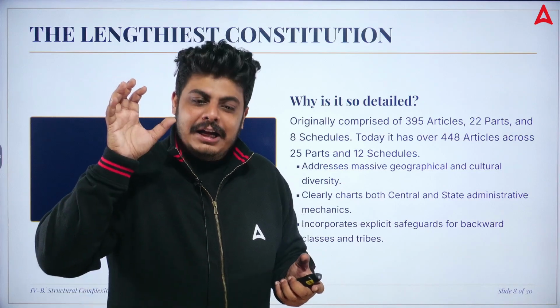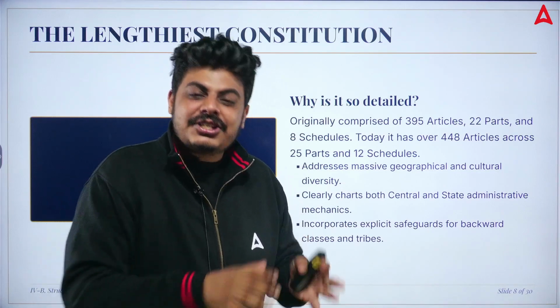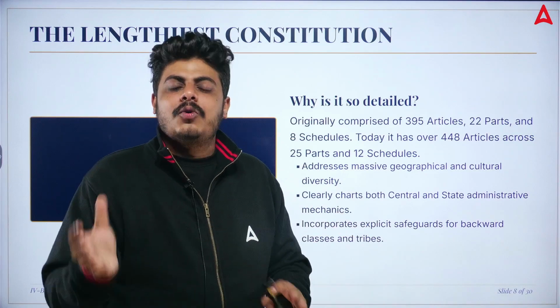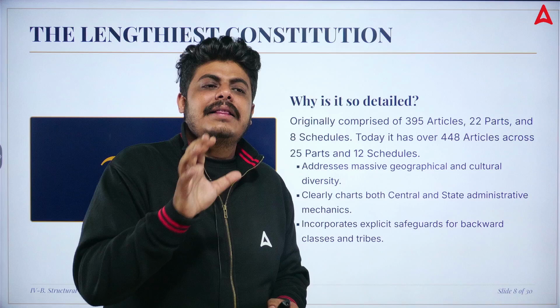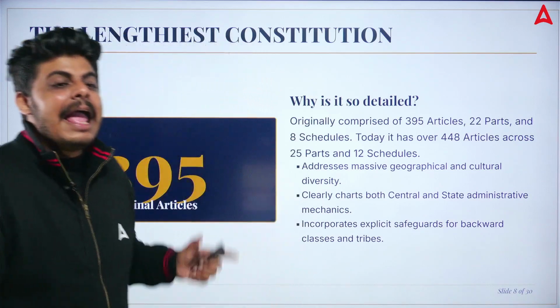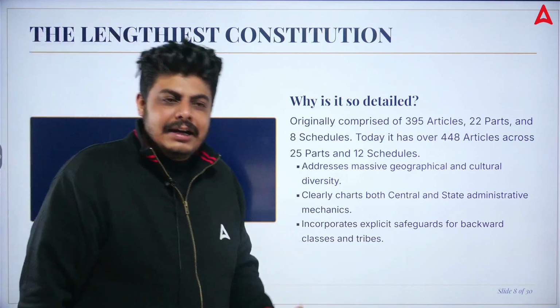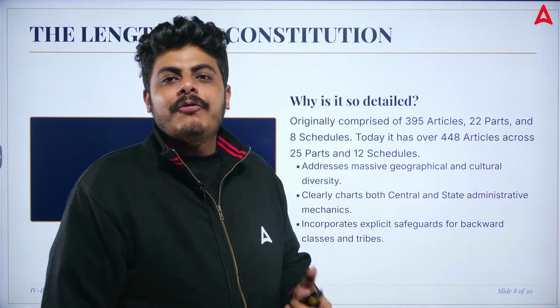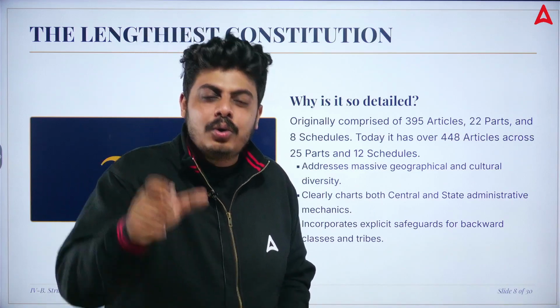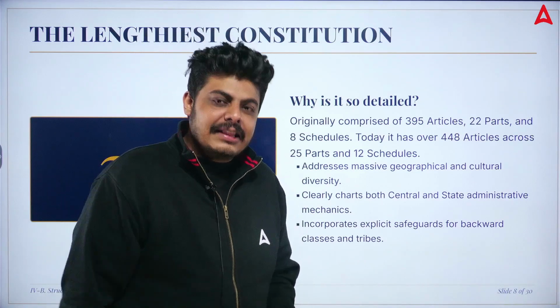We will see each and everything: the president, prime minister, all things have been there in the Constitution of India. Originally it was 395 articles, and till now we have 448 articles, schedules, parts, each and everything.